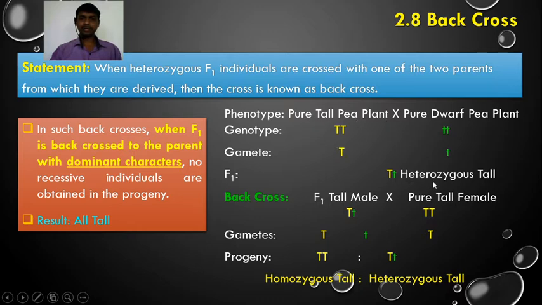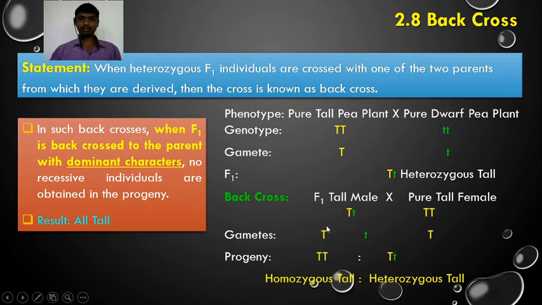So the F1 heterozygous tall plant is back crossed with the dominant parent, the pure tall pea plant. The genotype of the F1 tall male plant is capital T, small t, while the dominant parent, a pure tall female, is crossed with the F1 hybrid.